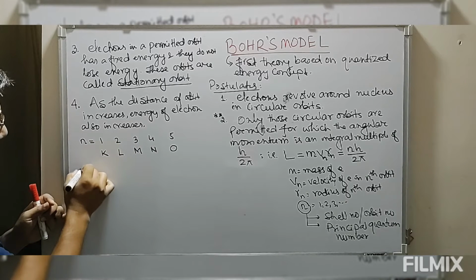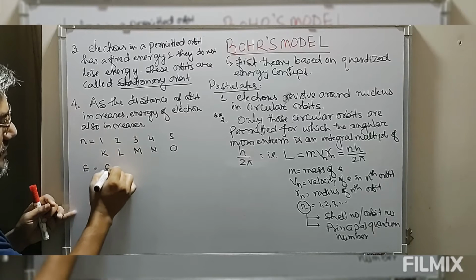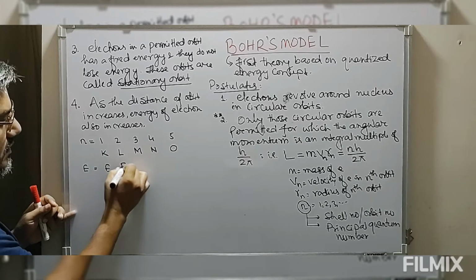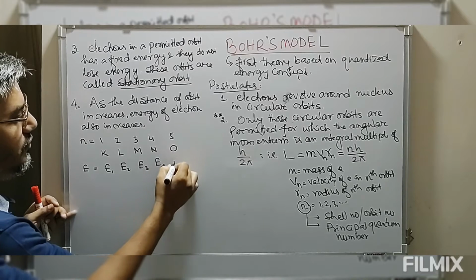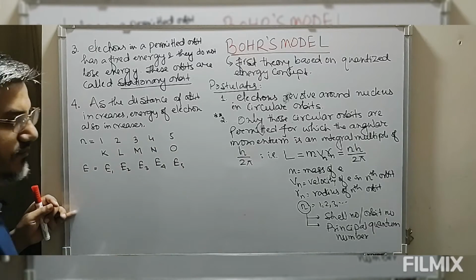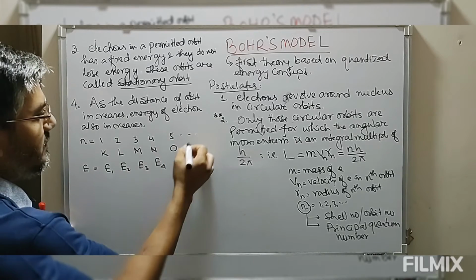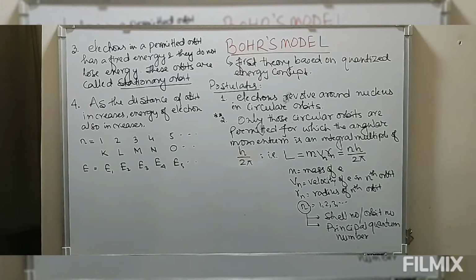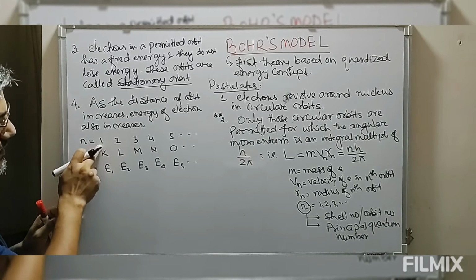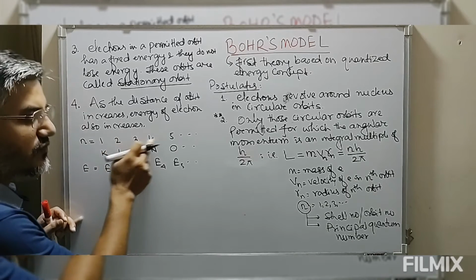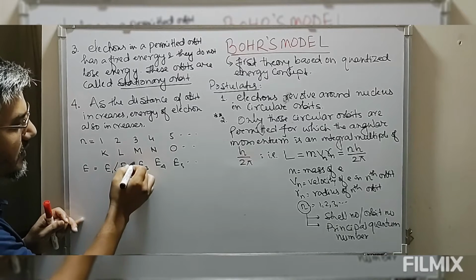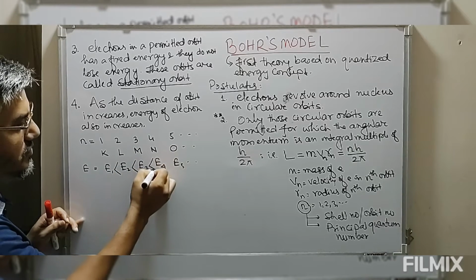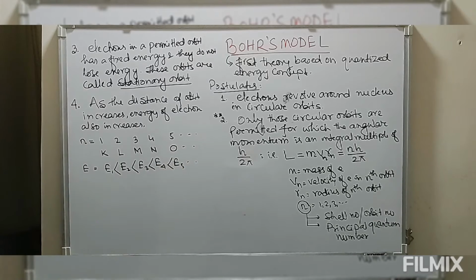The energy possessed by the electron in these shells is E1, then E2, E3, E4, E5, etc. This theory says that as the distance of the shell increases, 1 to 2, 2 to 3, 3 to 4, 4 to 5, the energy possessed by these electrons also increases.